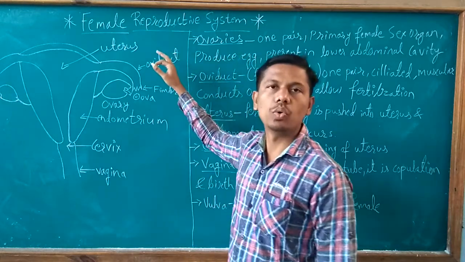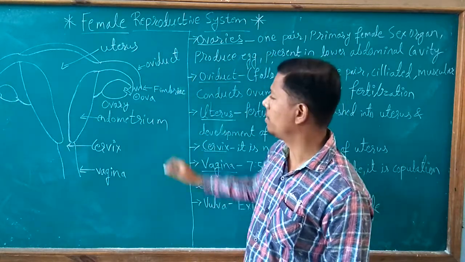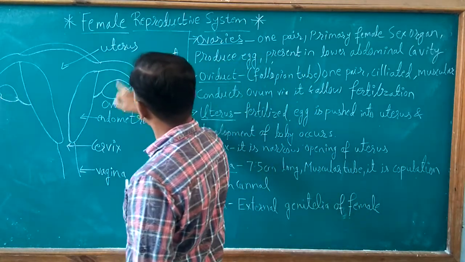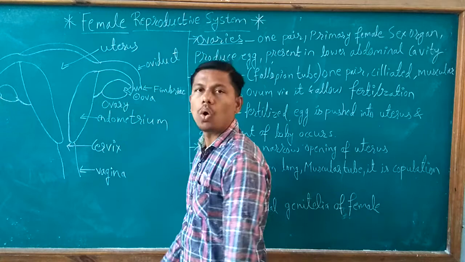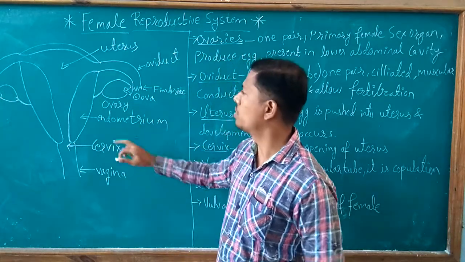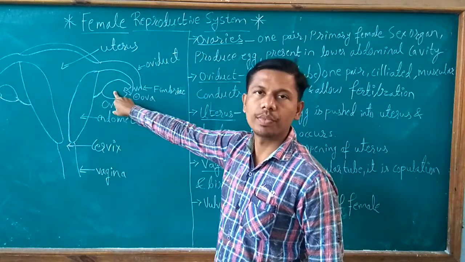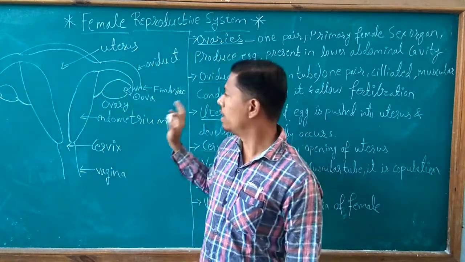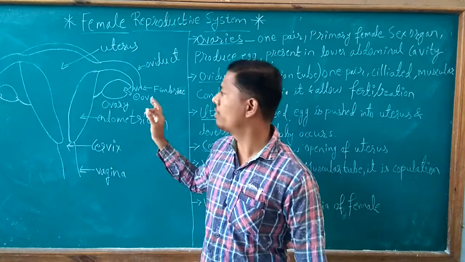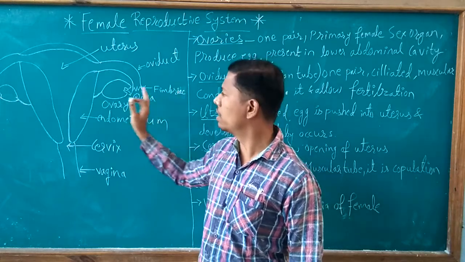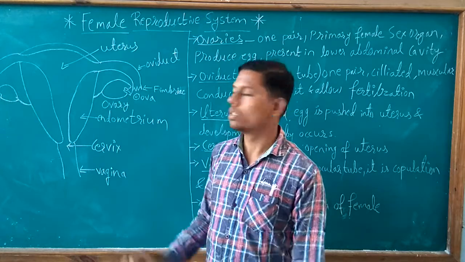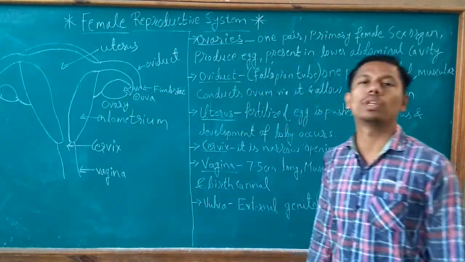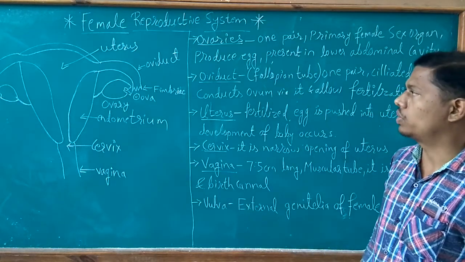First of all, let me tell you which parts are present in the female reproductive system. Starting with the primary sex organ of the female reproductive system, it is the ovary. Ovary is present in a pair, means in one reproductive system of female there is a presence of two ovaries. One pair of ovary means a total of two ovaries are present in the reproductive system.